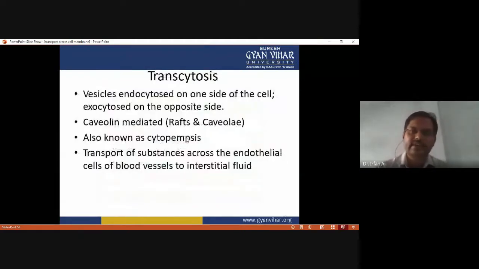And the third one is transcytosis. Here vesicles are endocytosed on one side of the cell and exocytosed on the opposite side. So you can see that the vesicle is endocytosed on one side while exocytosed on the opposite side. That's why it is defined by another term, transcytosis, also known as cytopempsis. Here transport of substances across the endothelial cells of blood vessels to the interstitial fluid takes place.